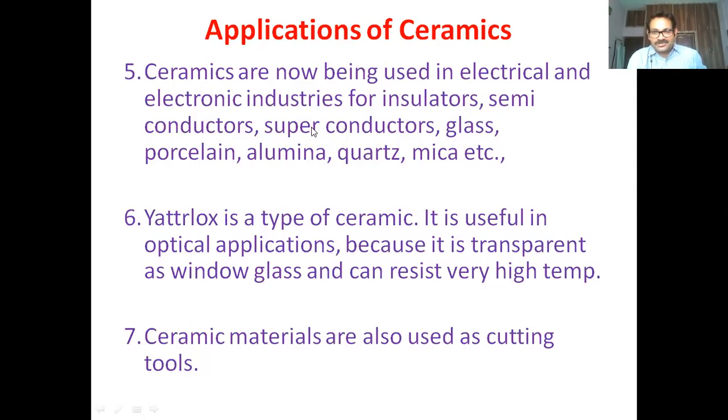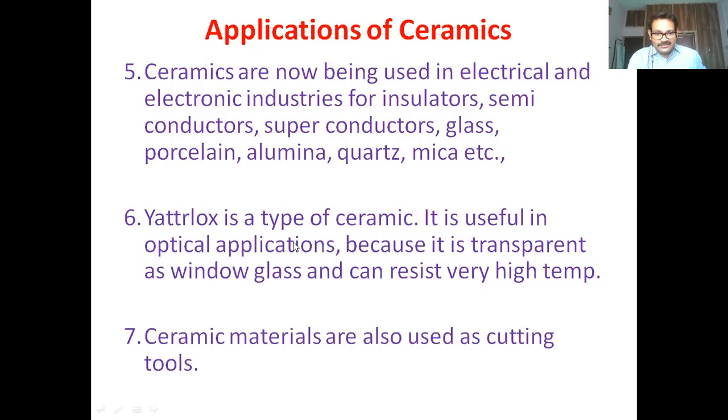As we just observed, superconductors are also a combination of metal and non-metal oxides. So glass, porcelain, alumina, quartz, mica, asbestos, these are all applications of ceramics. The asbestos that we normally use as roof material in villages, we can call a ceramic material. Pyrex, a type of ceramic, is useful in optical applications.